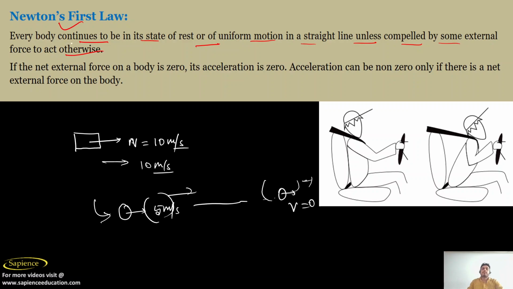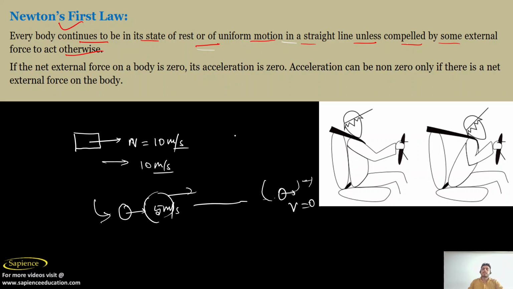So see, try to understand the definition. Every body continues to be in its state of rest or uniform motion in a straight line unless compelled by some external force. This law applies not only on the Earth but on the universe also.